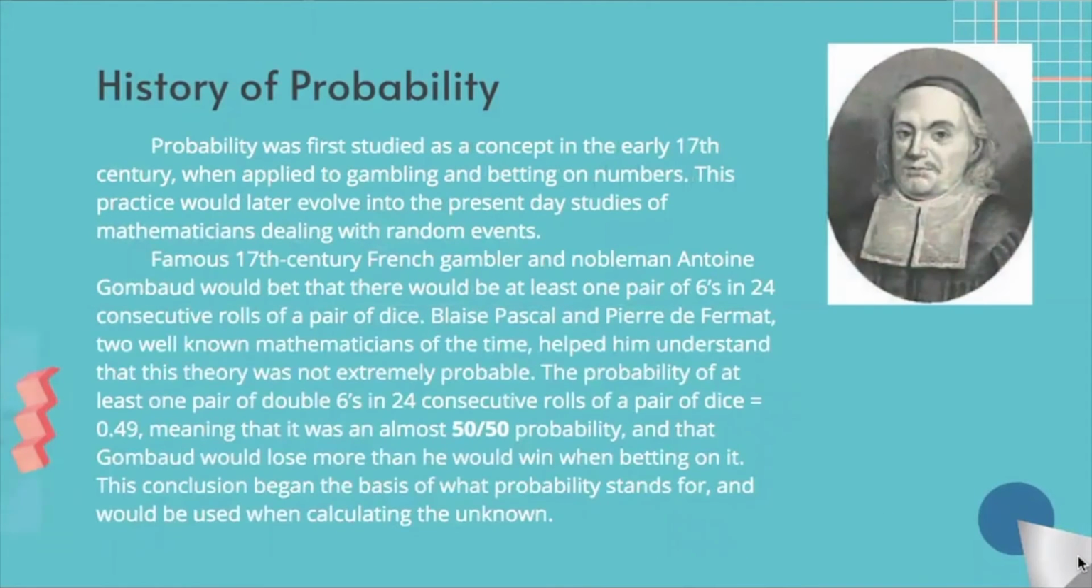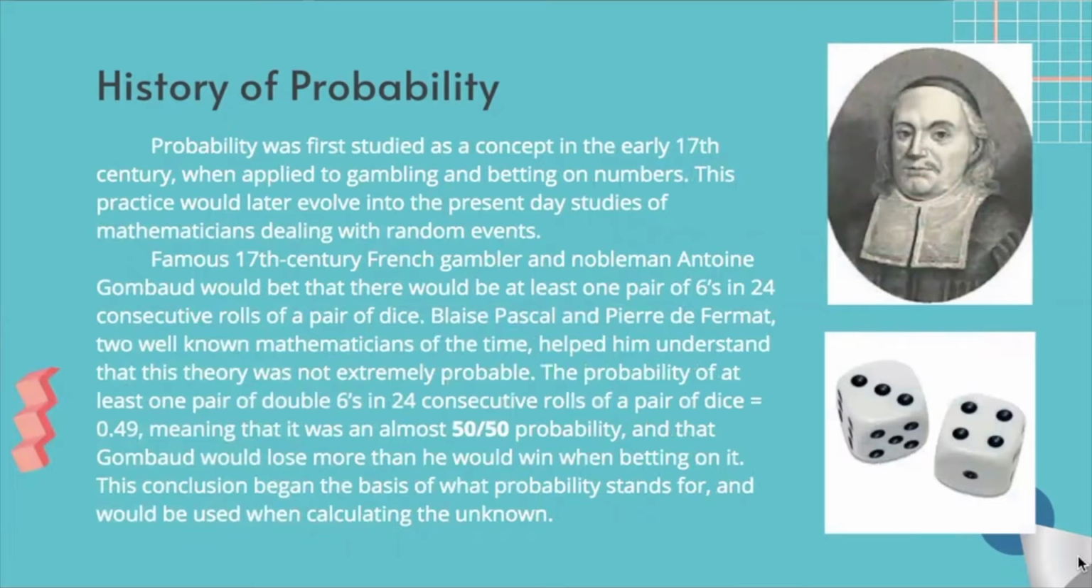A brief history of probability: it was first studied as a concept in the early 17th century when applied to gambling and betting on numbers. This practice would later evolve into the present-day studies of mathematicians dealing with random events. The famous 17th century French gambler and nobleman Antoine Gombaud would bet that there would be at least one pair of sixes in 24 consecutive rolls of a pair of dice.